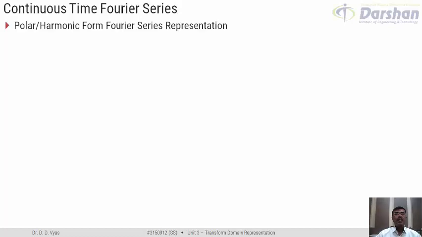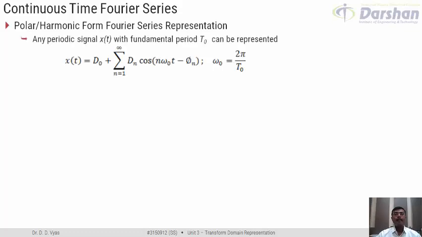Let us move to the second form of representation of Fourier series, which is the polar or harmonic form of representation. This form of representation can be easily derived from the earlier case of trigonometric representation. What is this form?